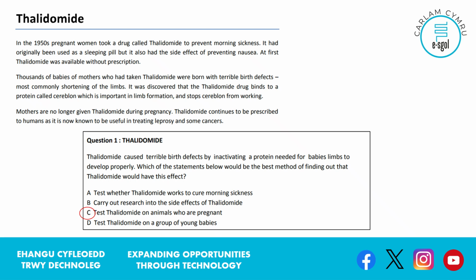Not an easy question, okay, and this would be classed as medium demand. So we'll look at both medium and high demand questions in this presentation. You have to consider each one carefully and come up with what you think is the best answer. It's not the case that 3 are absolutely wrong and 1 is clearly right. You're looking for the most appropriate. It says what would be the best method of finding out that thalidomide would have had this effect, and that really is why this is a higher demand than the low demand questions.